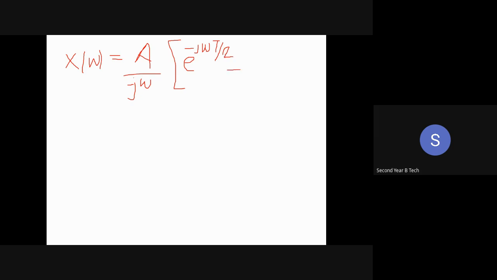Minus, अपर लिमिट के बाद लोअर लिमिट क्या है आपका, e raised to power minus j omega t के जगह पे minus t by 2. So when I put minus t by 2, this minus will become plus and it will become t by 2. Yes, all of you are getting till this point. Is it okay? Is it clear to everyone? Yes, ma'am. यहाँ तक सब लोग का आंसर आया. I hope all of you are solving. Yes, ma'am.